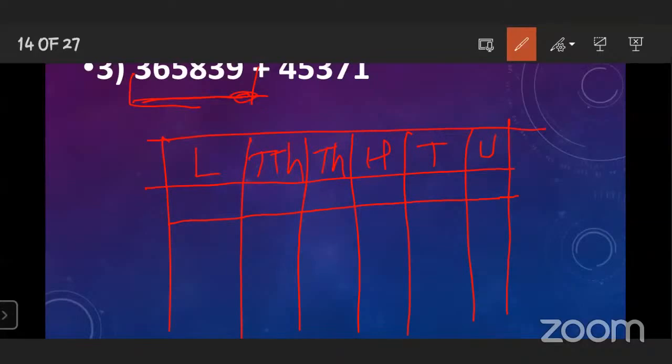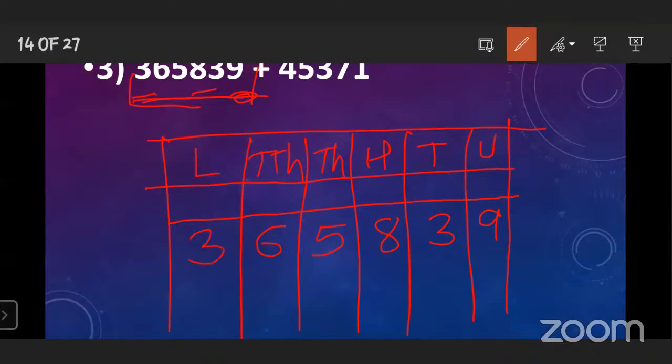Okay, which number is on unit place here? In the first number, 9. So you have to write the 9 in the units column, 3 in the tens column, 8 in the 100 column, 5 in the 1000 column, 6 in the 10,000 column, and 3 in the lakh column.